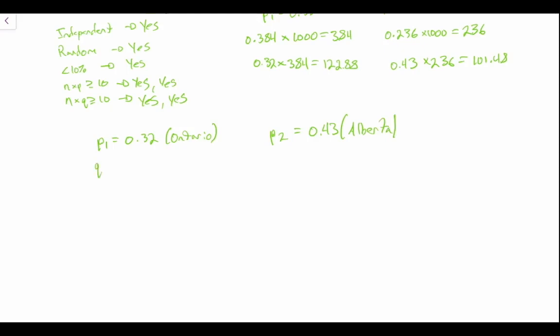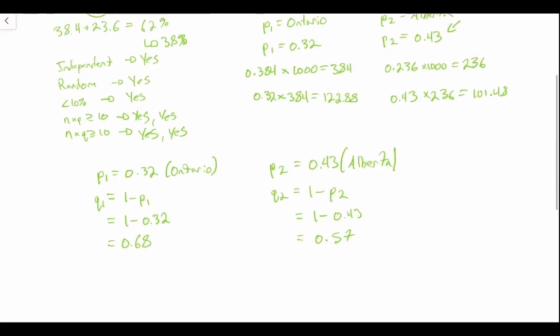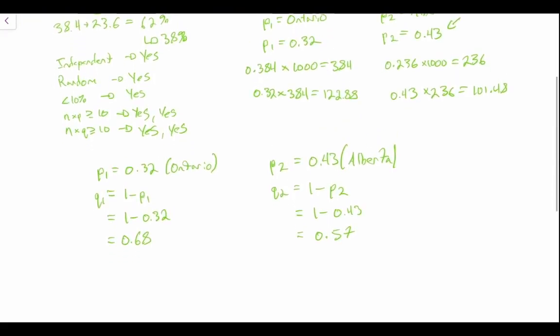That means that Q1 is equal to 1 minus P1, which is 1 minus 0.32, giving us 0.68. And Q2 is equal to 1 minus P2, which is 1 minus 0.43, which is 0.57.